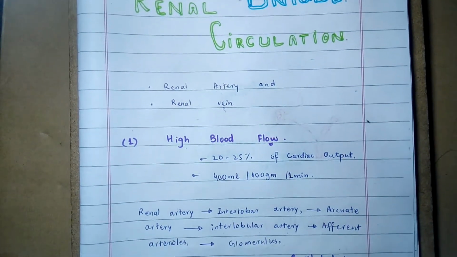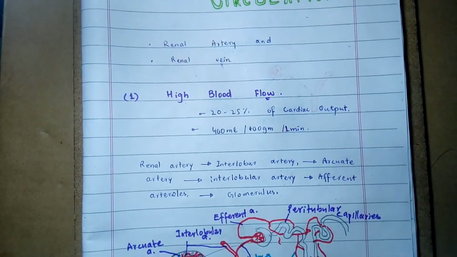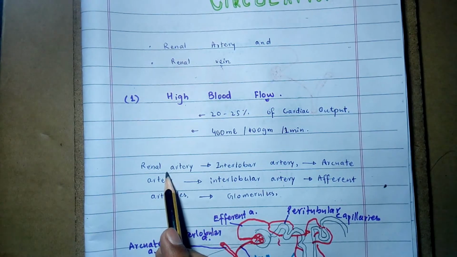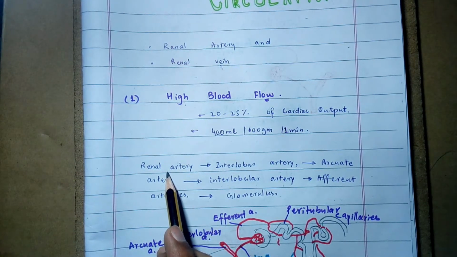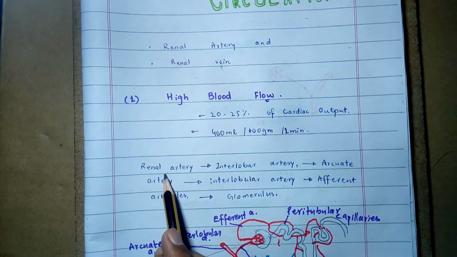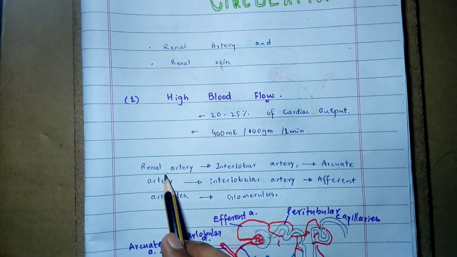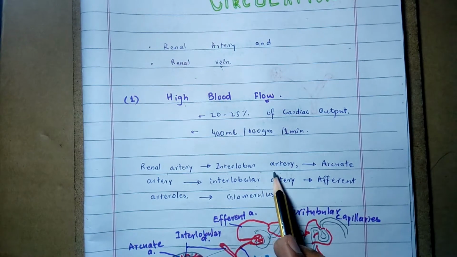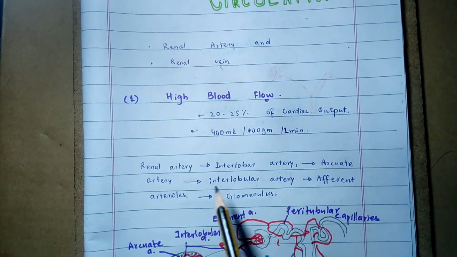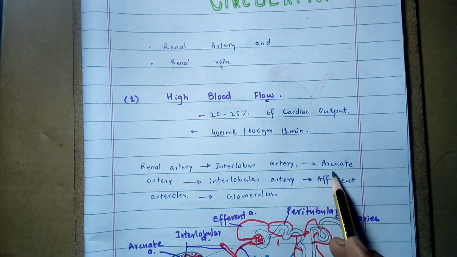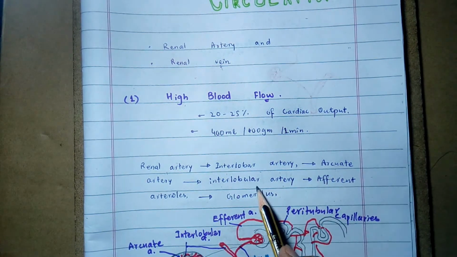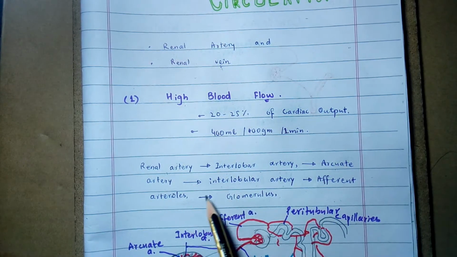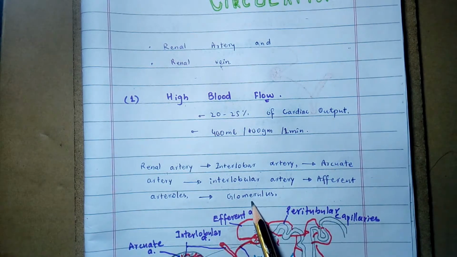Here is the overview of the renal circulation. You can see the renal artery receives the blood from the aorta, which receives the blood from the heart. Then the blood from the renal artery moves to the interlobar artery. It leads the blood to the arcuate artery, and then the interlobular artery receives the blood from the arcuate artery. After this, the afferent arterioles carry the blood from the interlobular artery, and then the blood ends in the glomerulus.